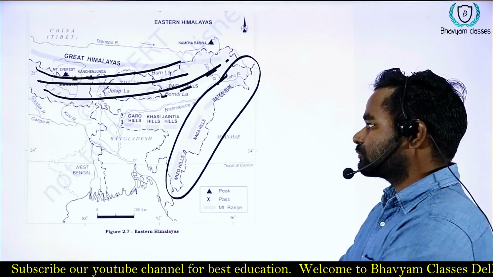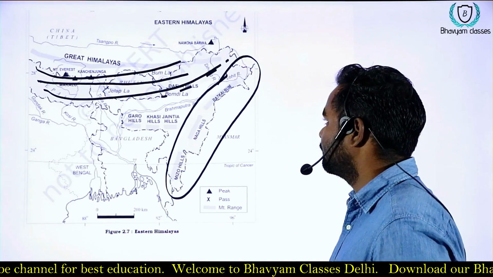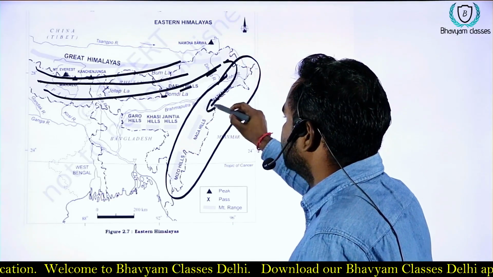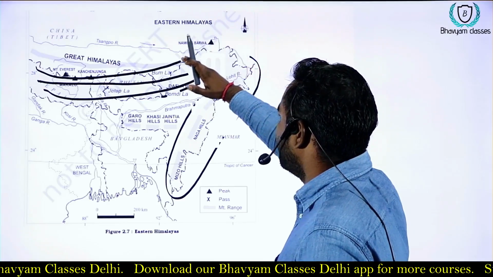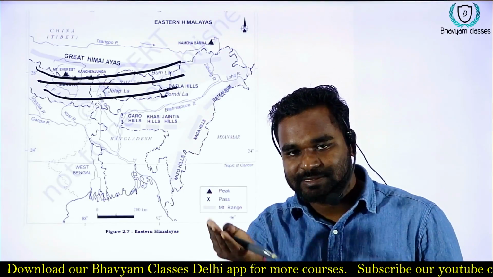This is known as Purvanchal because it is present in the northeast part of India, and it is the syntaxial bend of Himalaya. Himalaya bends very deeply, that's why this is known as syntaxial bend.